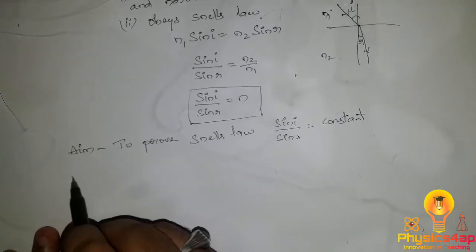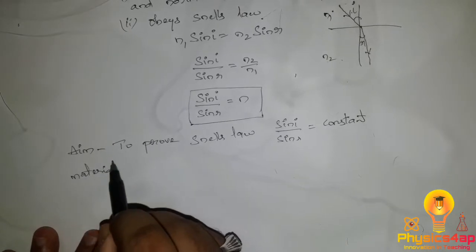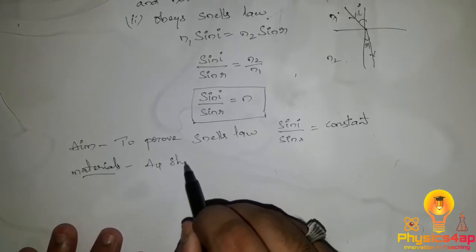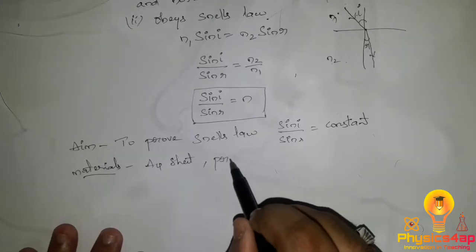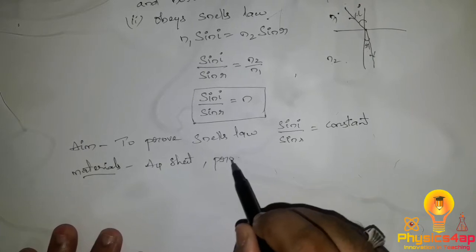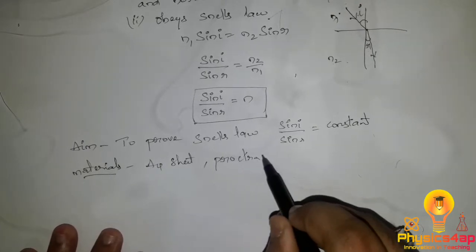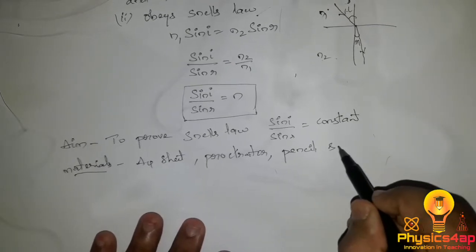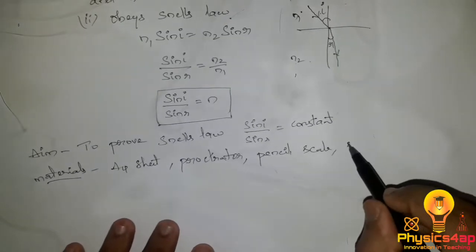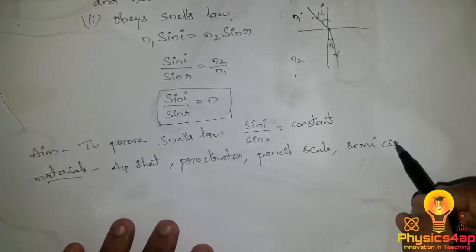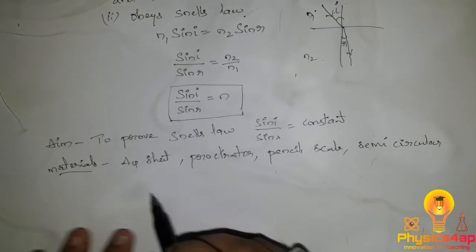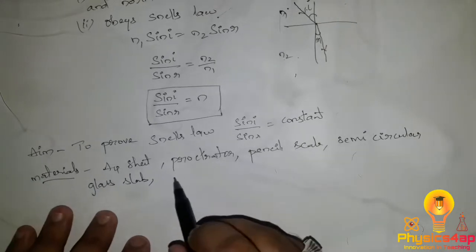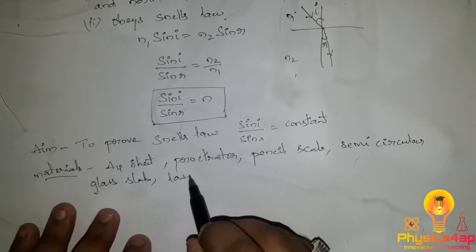So the materials required are an A4 sheet, a protractor, a pencil, a scale, a semicircular glass slab, and a laser light.